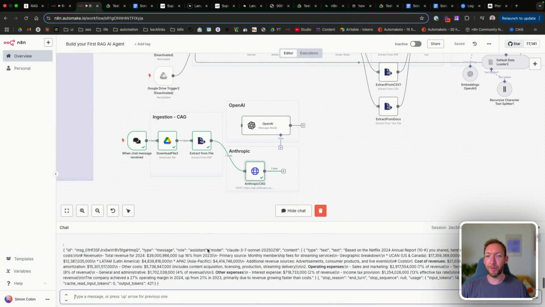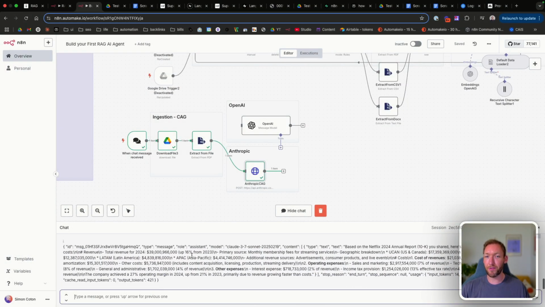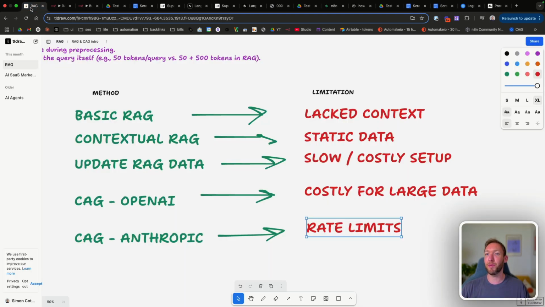So back here, we've run this again and it ran fairly quickly. It's now come back with an answer of the different operating costs. So this does actually work. It's just that we got rate limited because we'd uploaded such a large context window. So with that being said, let's sum up exactly what we've learned here today and what we've built out.